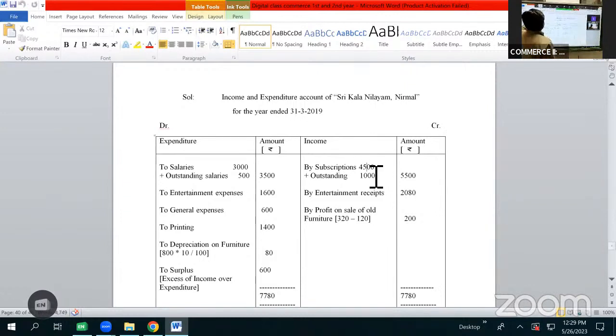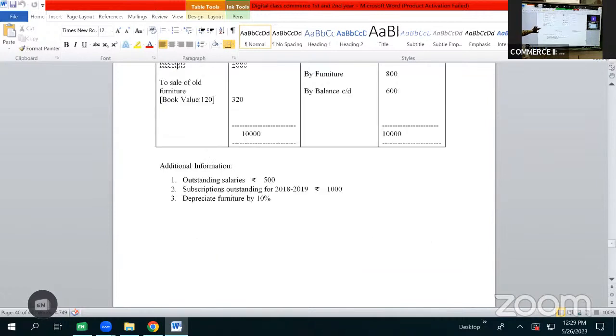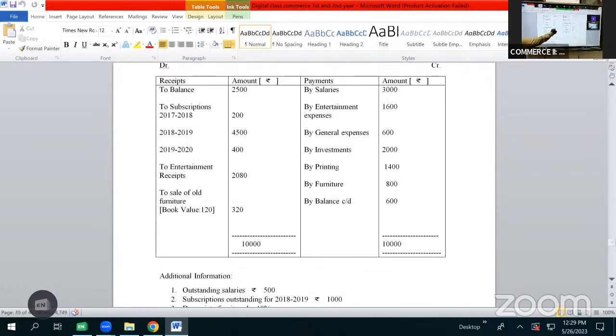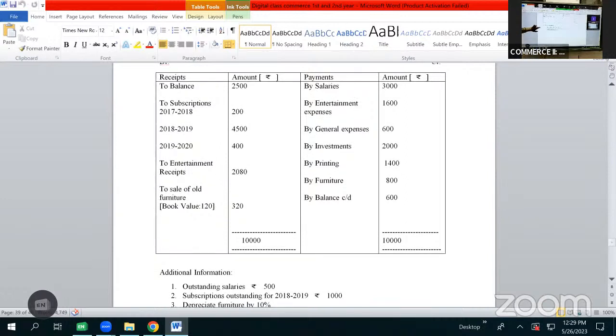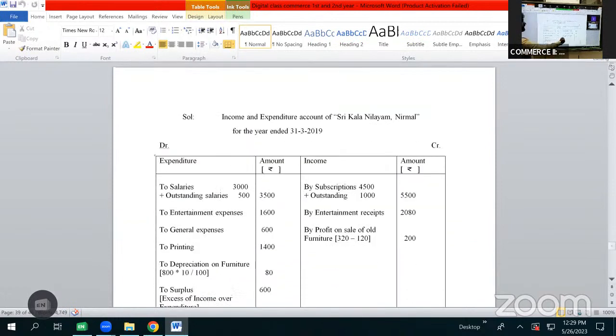Then after subscriptions, we have entertainment receipts, 2,080 rupees. As it is of revenue nature, it will be shown as income. So here we will show it as by entertainment receipts 2,080 rupees.